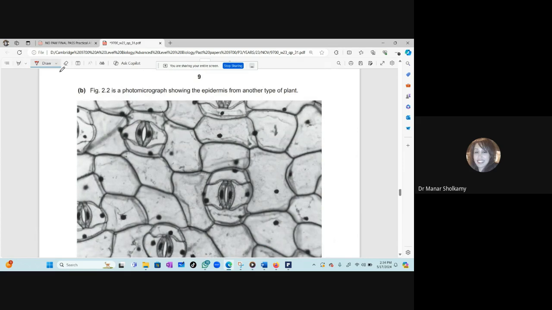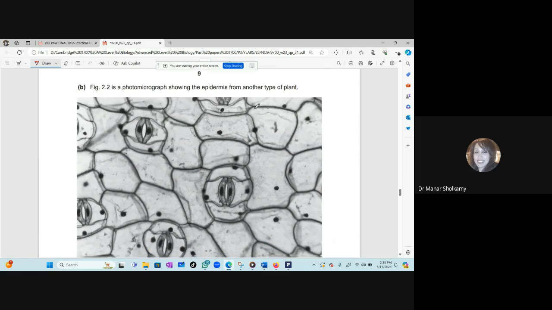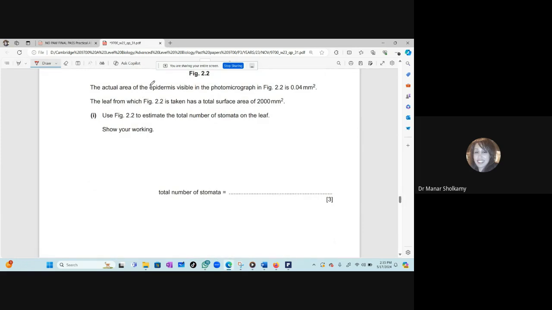Now, these questions can sometimes be tricky. Here is a micrograph showing the epidermis from another type of plant, and the actual area of the epidermis visible in the photomicrograph is 0.04. This is the actual area. And the leaf from which this figure is taken has a total surface area of 2000. Use the figure to estimate the total number of stomata on the leaf. Show your working. 3 marks.